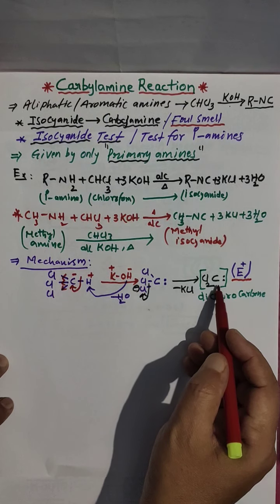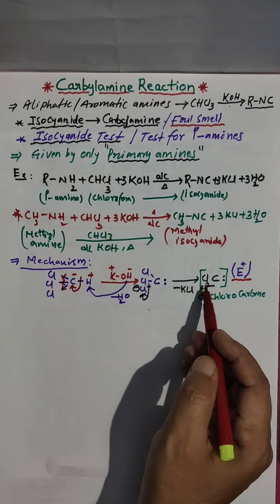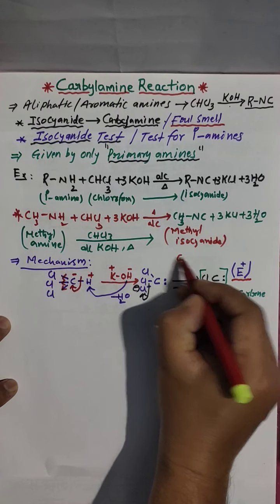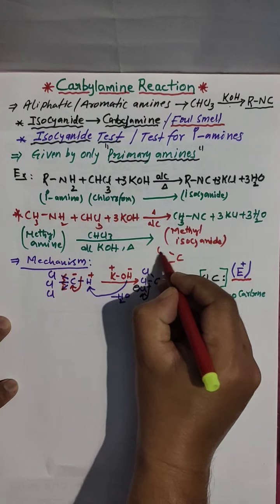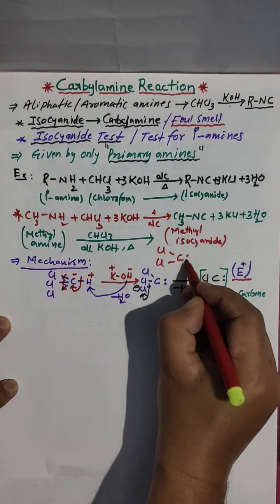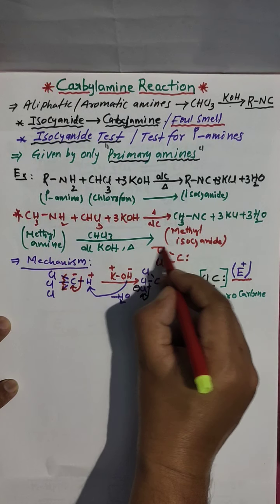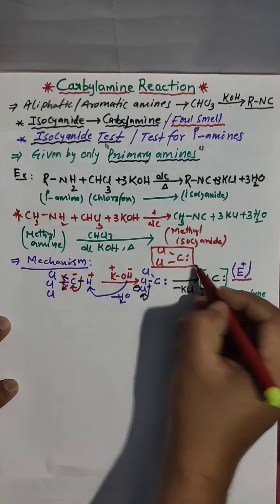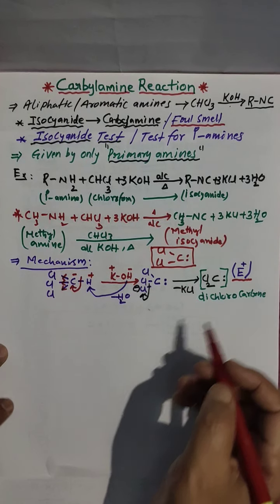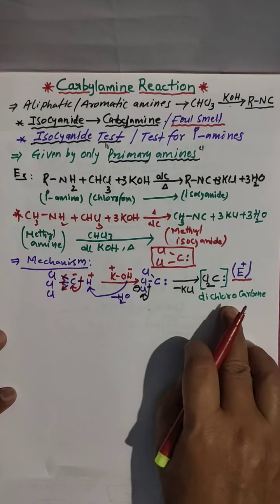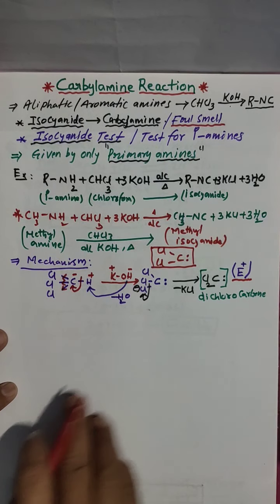Because the octet is not completed for carbon. See here, I am writing C, this is 1 chlorine, this is 1 chlorine. See here 1, 2, 3, 4, 5, 6 electrons only. Octet not completed. That's why this is not a nucleophile. This is an electrophile. So in the carbylamine reaction, dichlorocarbene acts as an electrophile. This is the intermediate. First dichlorocarbene formation takes place.